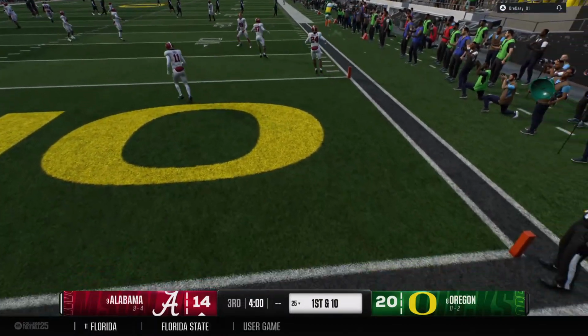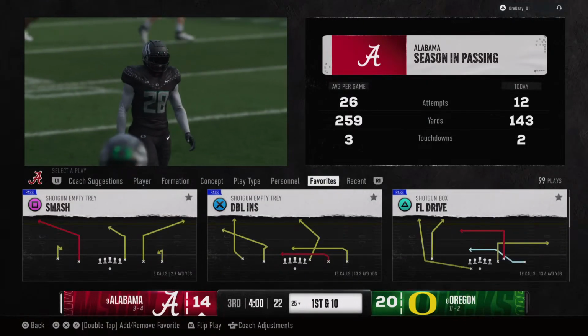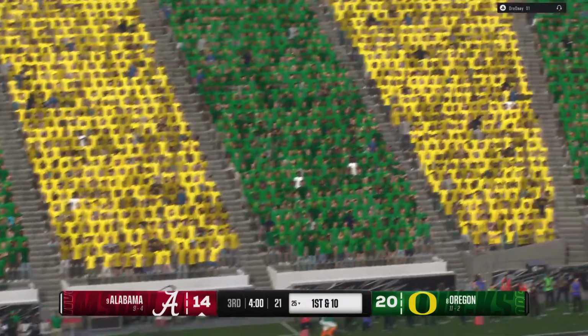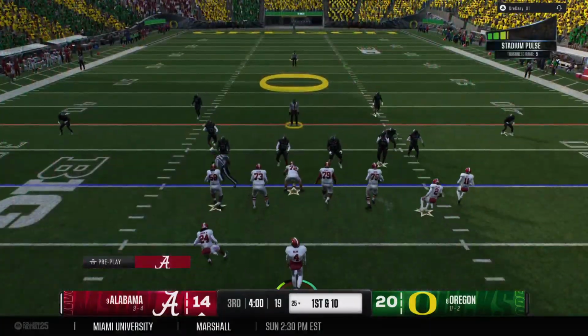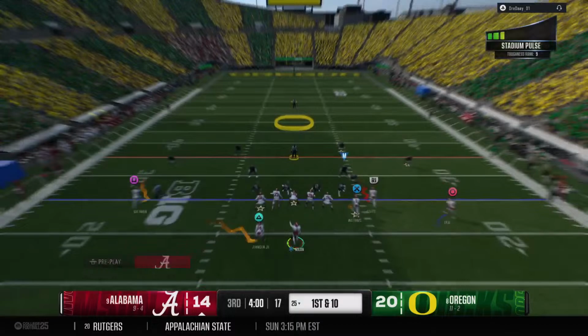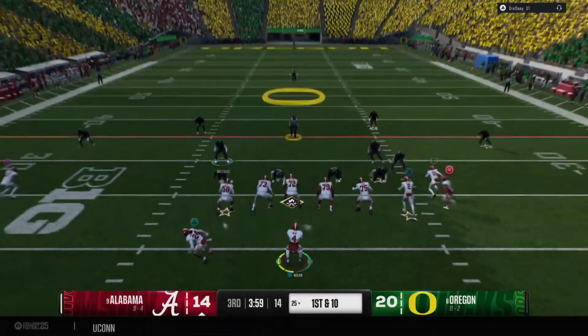And that one will bounce out of the back of the end zone. So a touchback will start at the 25. So here comes the Alabama offense back onto the field. It'll be interesting to see if this quarterback can bounce back. They threw a pick 6 in the last possession.